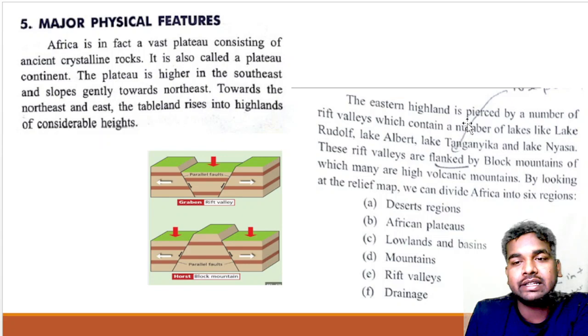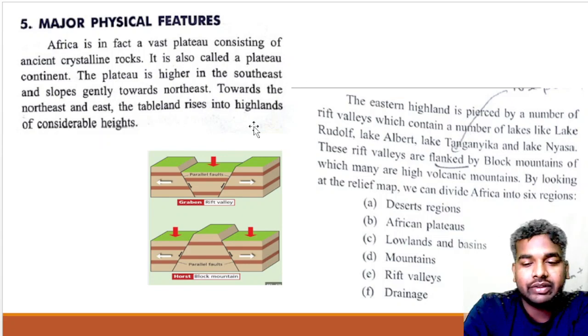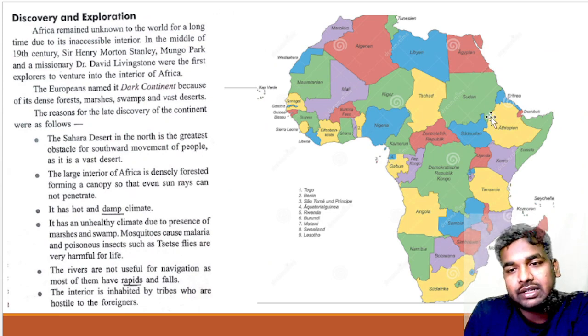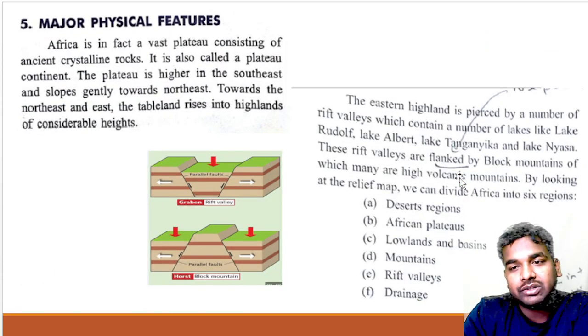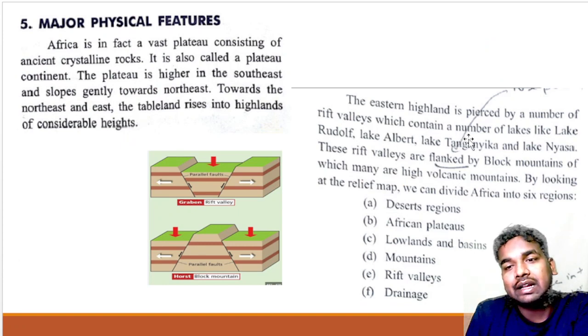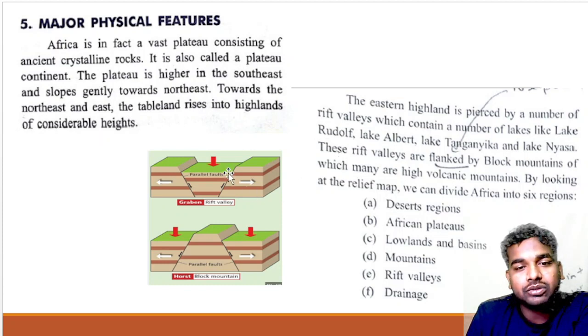Now, the eastern highland is pierced by a number of rift valleys, which contain a large number of lakes like Lake Rudolph. What is a rift valley? It is where some portion of the land sinks, and this is called a rift valley.